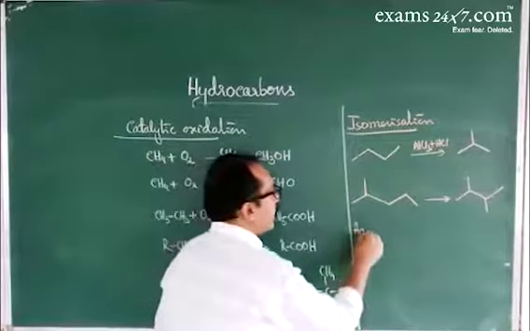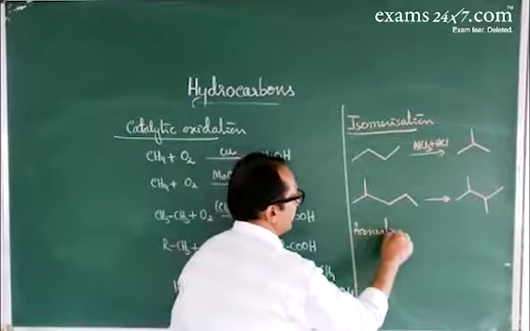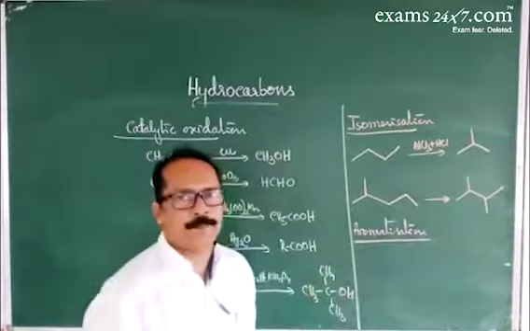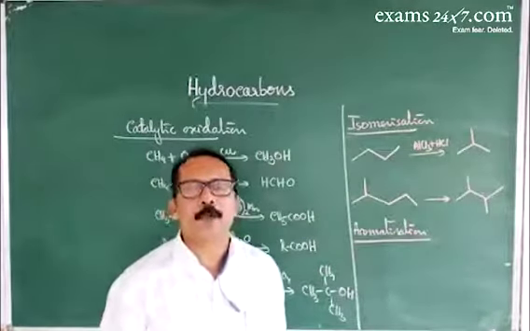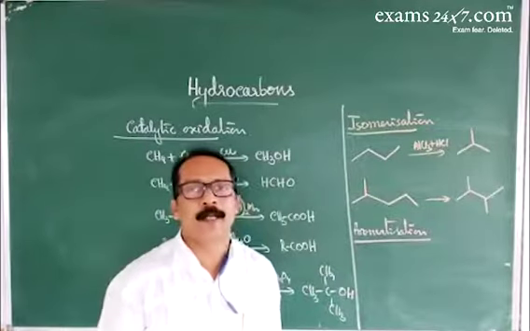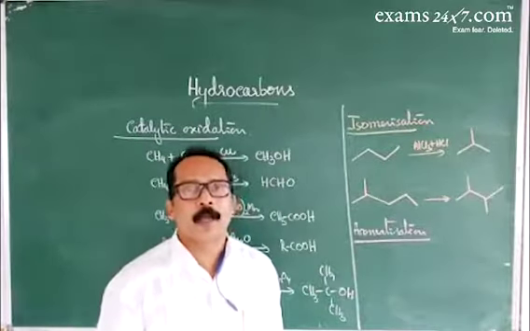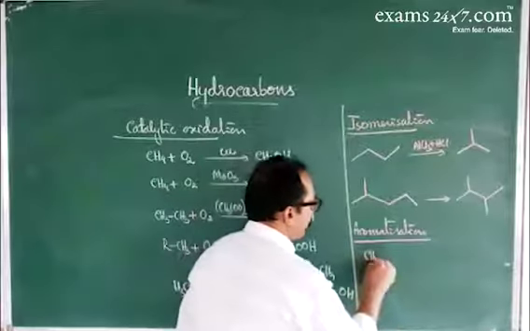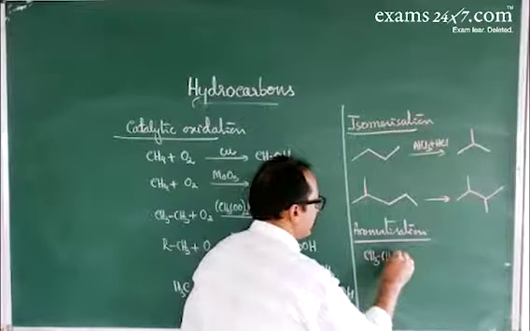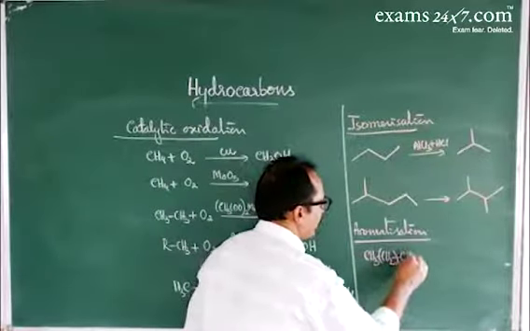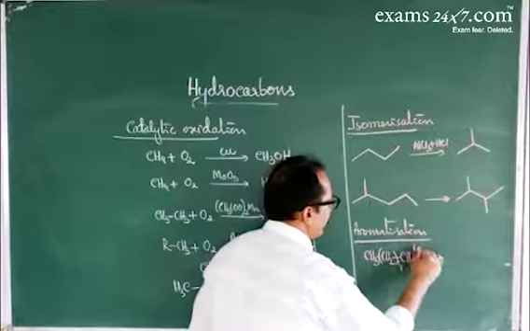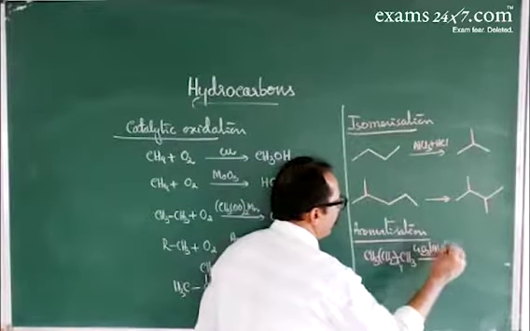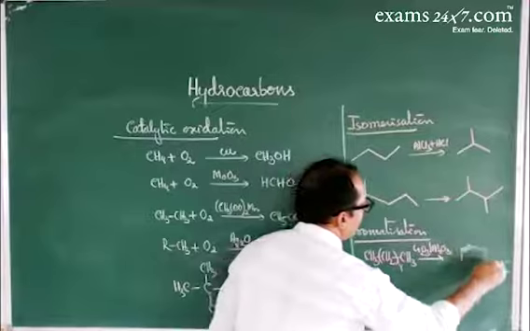Next, about aromatization. In aromatization reaction, higher alkanes on heating with chromic oxide in presence of alumina undergo aromatization to give aromatic compounds. Hexane, CH3, CH2 4 times, CH3, on heating with chromic oxide, Cr2O3, in presence of alumina, gives benzene.